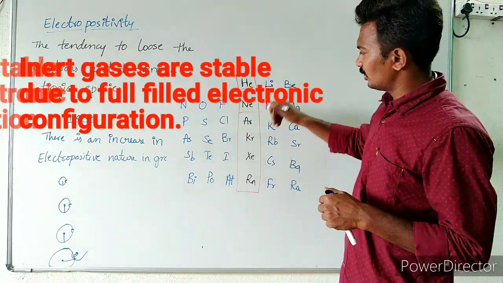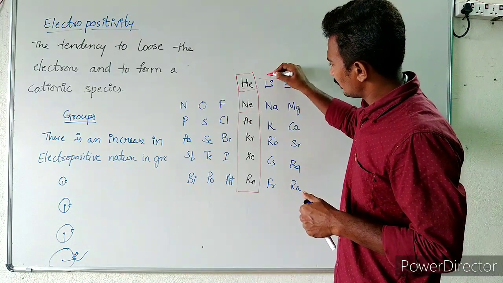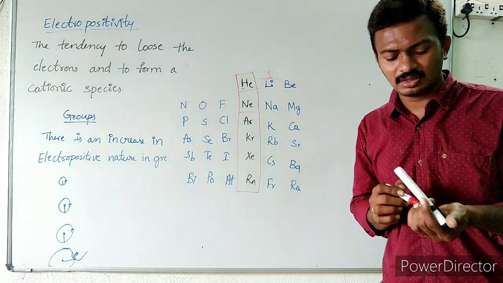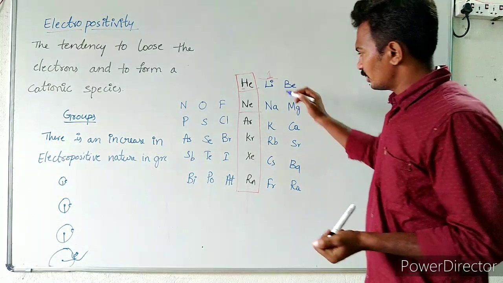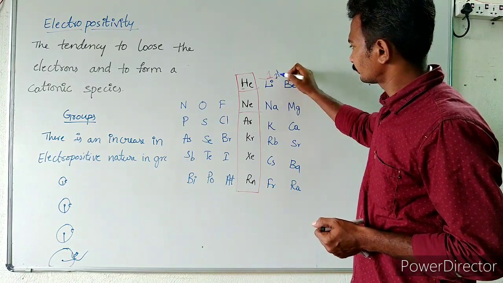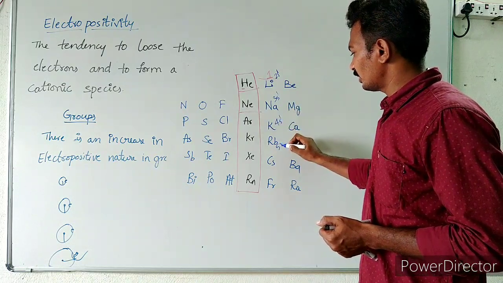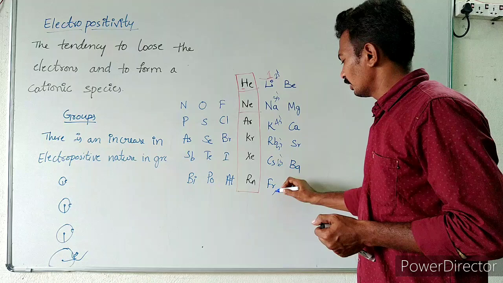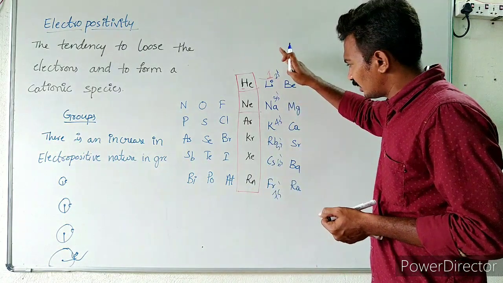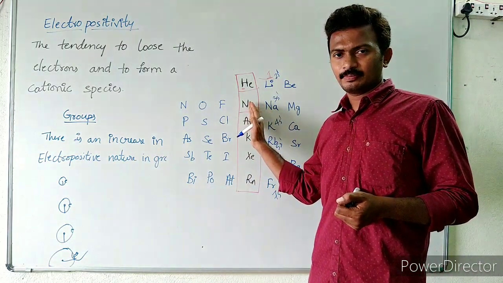Whereas stable, with respect to these, the elements next to these are just 1 electron more. So these are first group elements. These will be having one electron excess in their valence shell. All these will be having one excess electron: 2s1, 3s1, 4s1, 5s1, 6s1, 7s1. That means these are excess with one electron. If they are going to lose this one electron, they are going to attain this particular configuration.